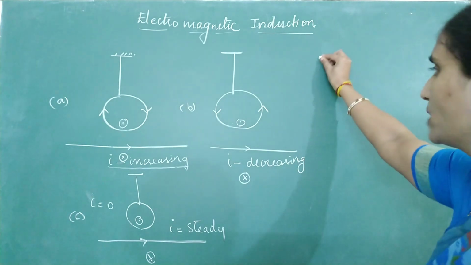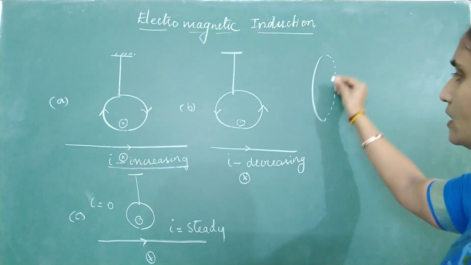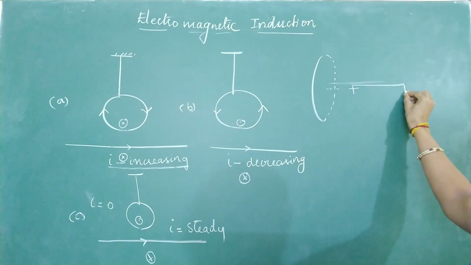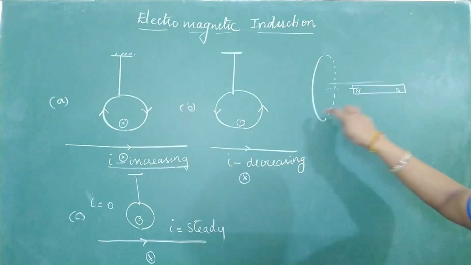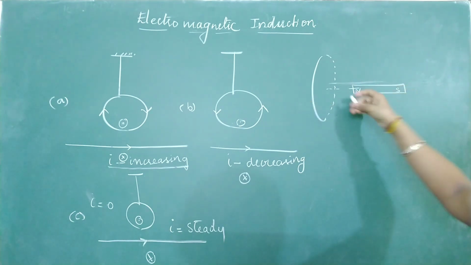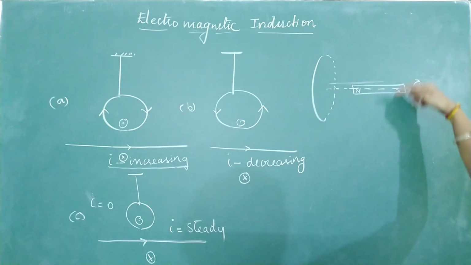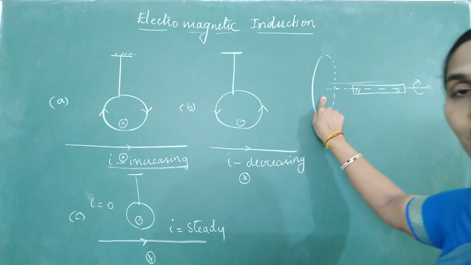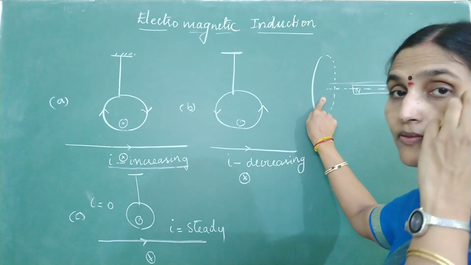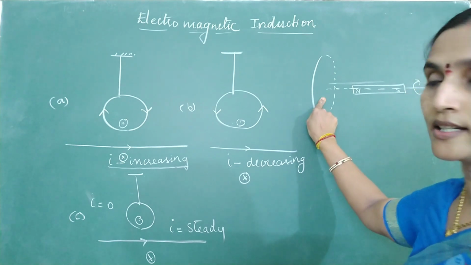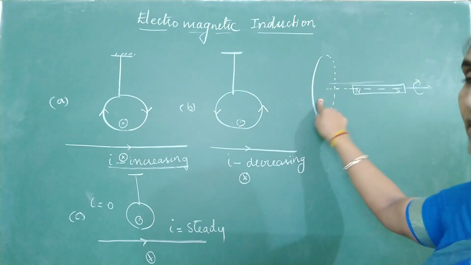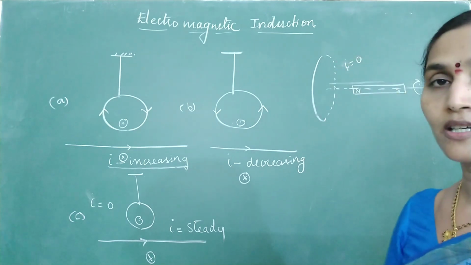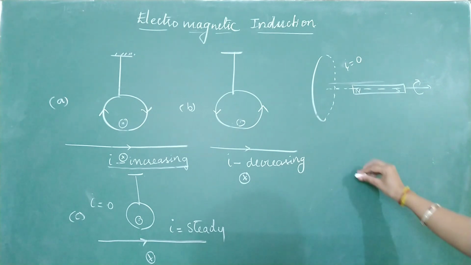See, sometimes they may give you a question like this. This is a circular loop of wire. Along the axis, we have kept a magnet. What will be the induced current if you rotate the magnet along its axis? If I keep the magnet here and start rotating it, there is no change in flux passing through this coil. Neither the flux is increasing nor decreasing. Since there is no change of magnetic flux, what will the induced current be equal to? It will become 0.